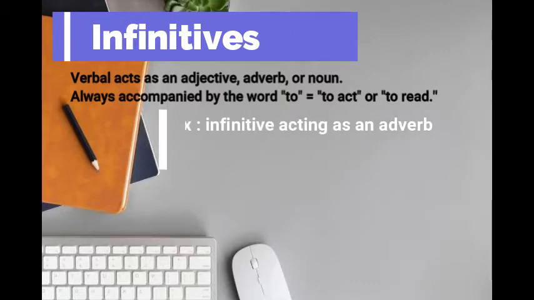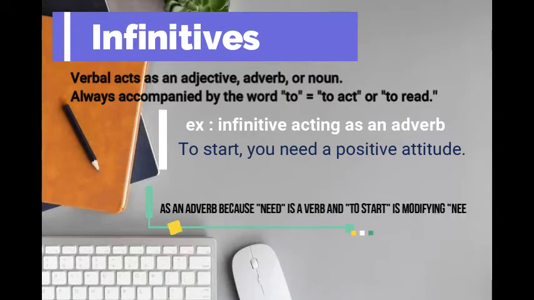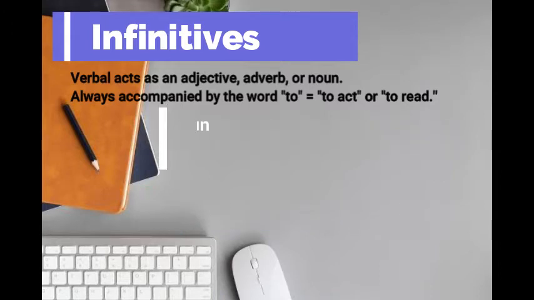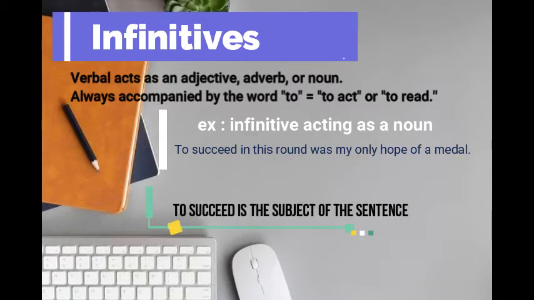Here's an example of an infinitive acting as an adverb. To start, you need a positive attitude. In this example, the verb is acting as an adverb because need is a verb and to start is modifying need. Here's an example of an infinitive acting as a noun. To succeed in this round was my only hope of a medal. In this example, the verb is acting as a noun. More specifically, it's the subject of the sentence.